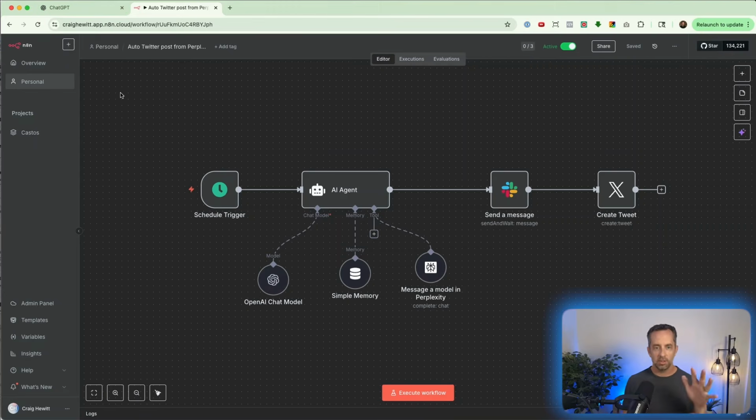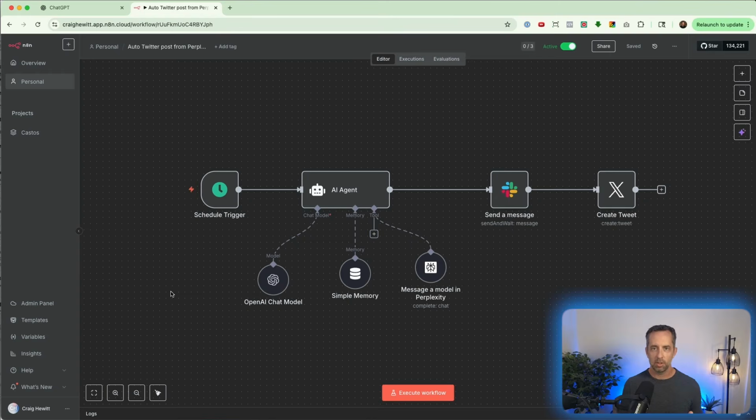Sound good? Okay. So just for context, here's the agent that I built. I did a video about getting news from Perplexity and posting it to my social media account automatically. And so this runs all the time currently. And we're going to recreate this in ChatGPT just to show, and then we'll come back and show you how I built this.